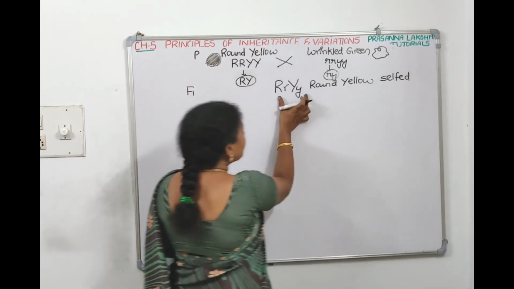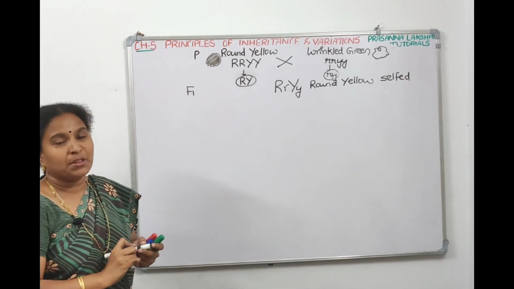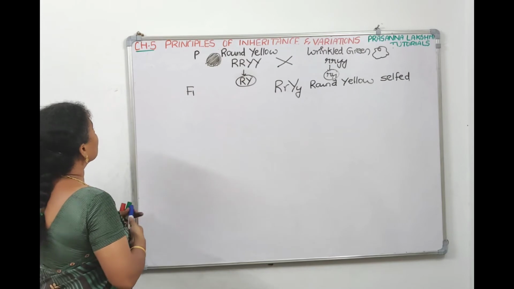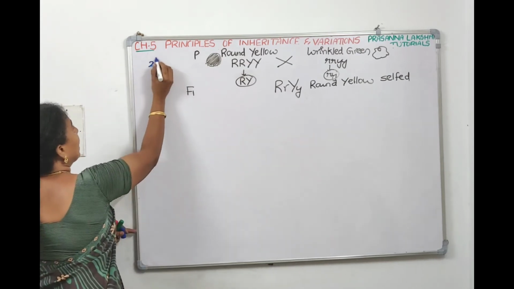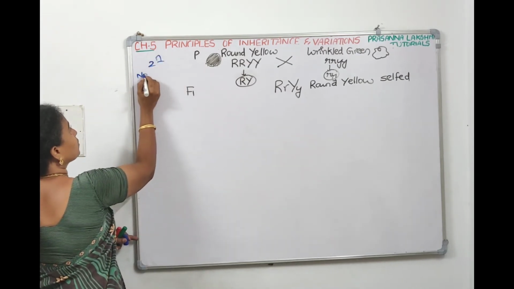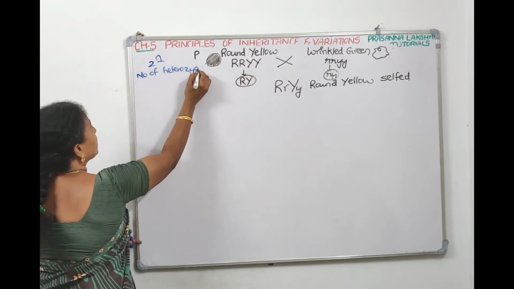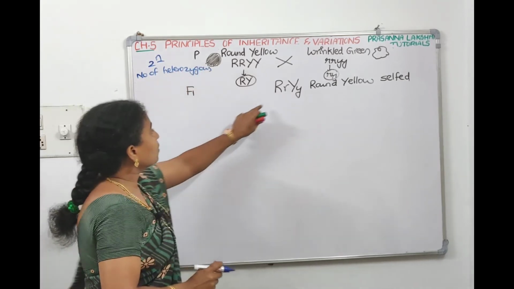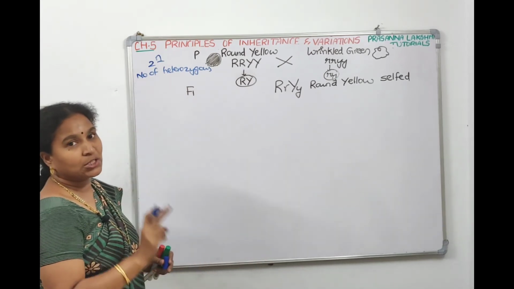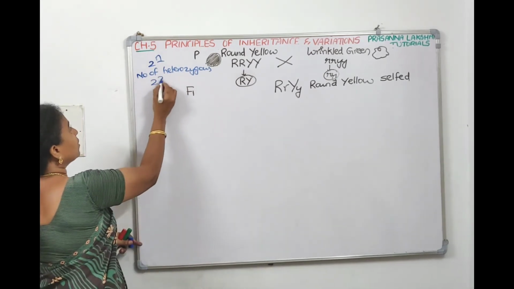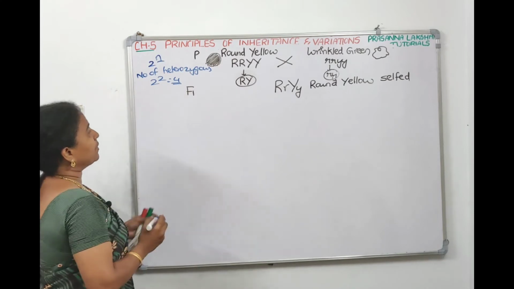for such a combination, how many types of gametes are formed? There is a formula, 2 power n, where n is the number of heterozygous conditions. Here R is heterozygous and Y is heterozygous, so n is 2. That means 2 power 2, which is 4 types of gametes.